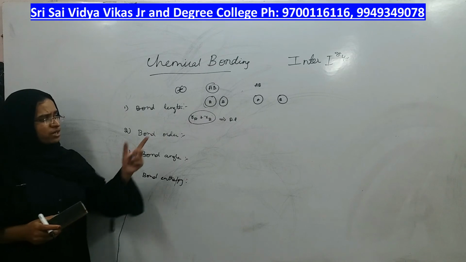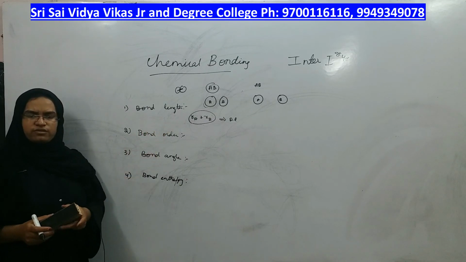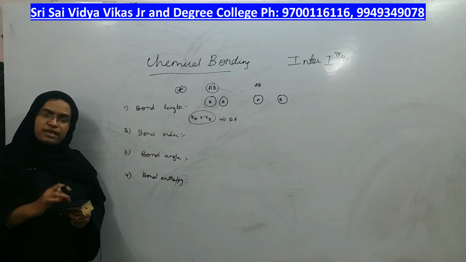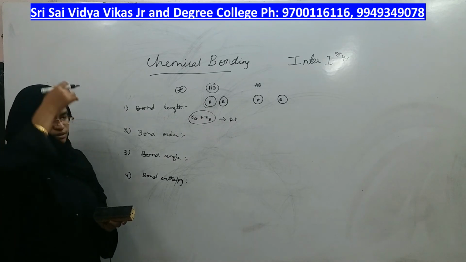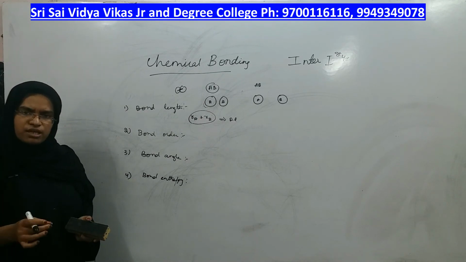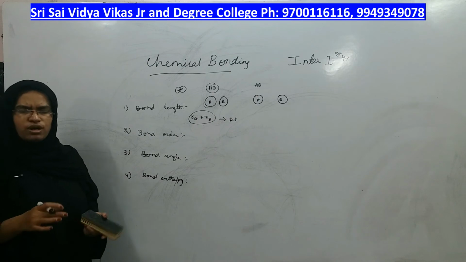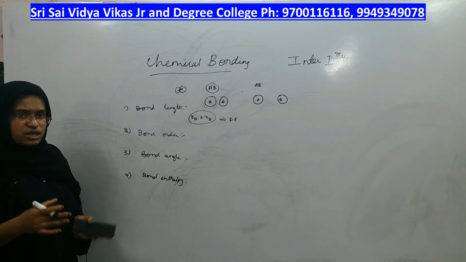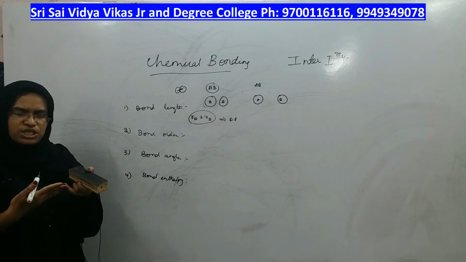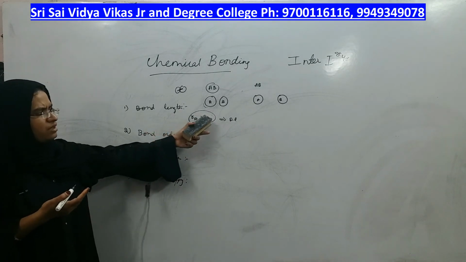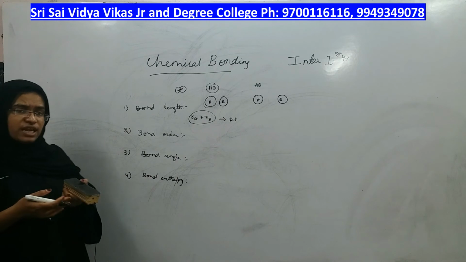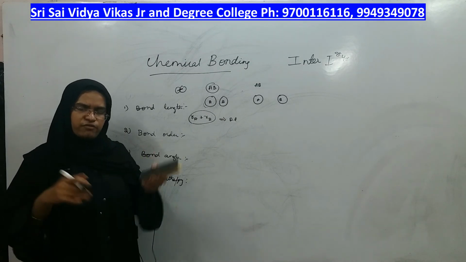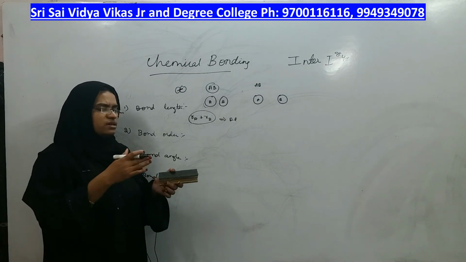So, apart from radius of those two atoms, even electronegativity of those two atoms is also important in determining whether their bond length is more or less. Because if their electronegativity is more, that means they will be very close to each other and then the bond length will be almost this only. But if their electronegativity is less, they will be away from each other and their bond length increases, right?